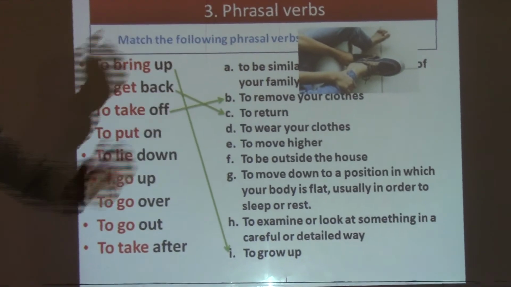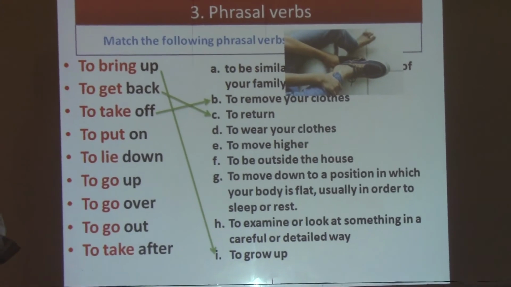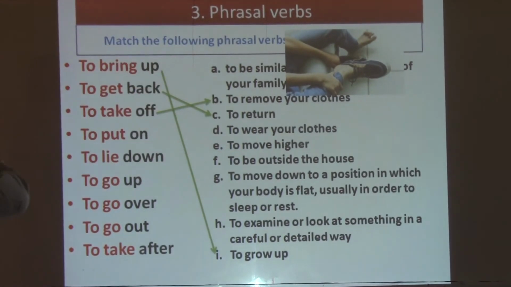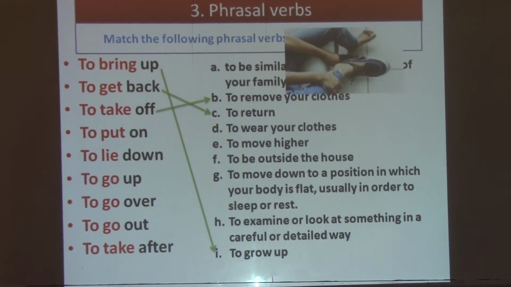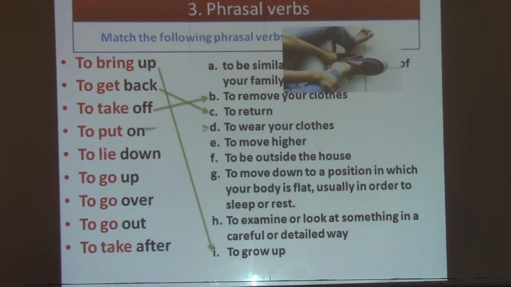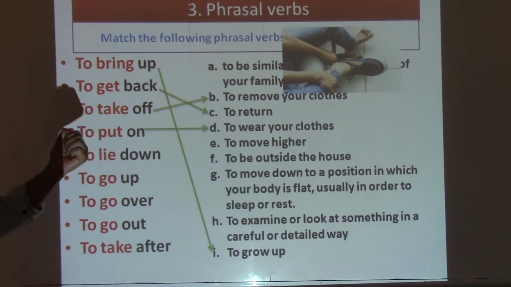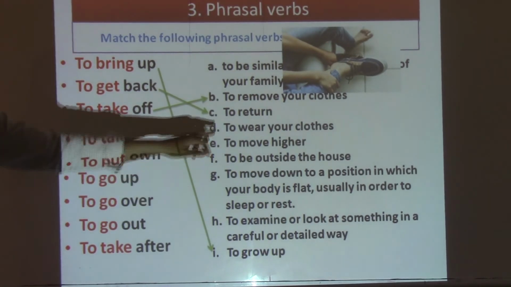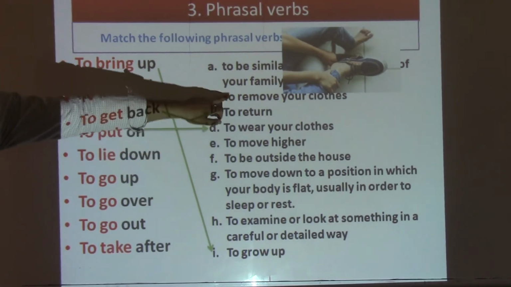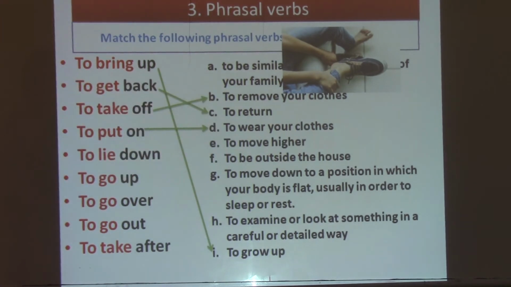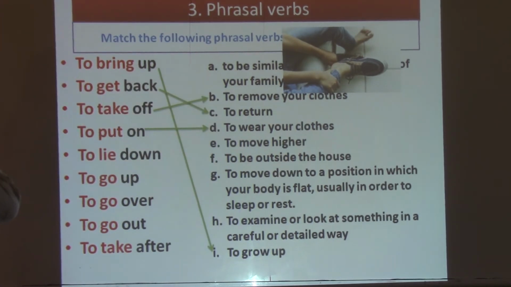As you see, for example, this boy in this picture is taking off his shoes. Next one, to put on. To put on means to wear your clothes. So take off means to remove, and put on is the opposite of to remove. It means to wear. To lie down. So to lie down means to move down to a position in which your body is flat, usually in order to sleep or rest.